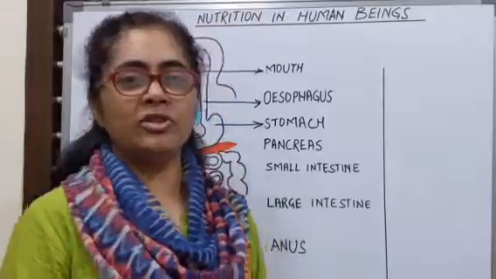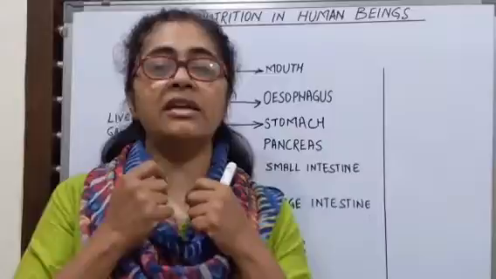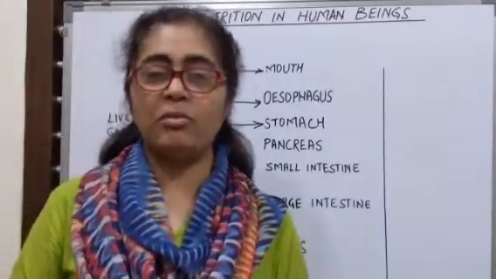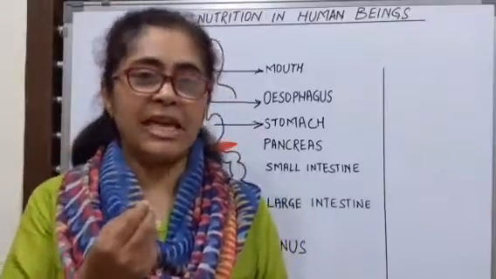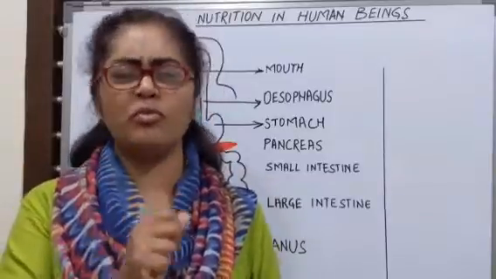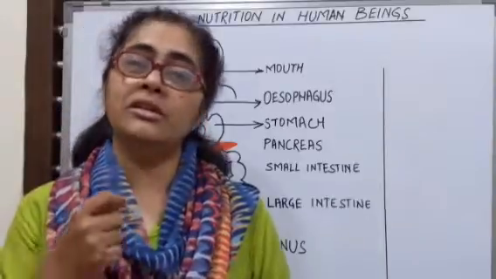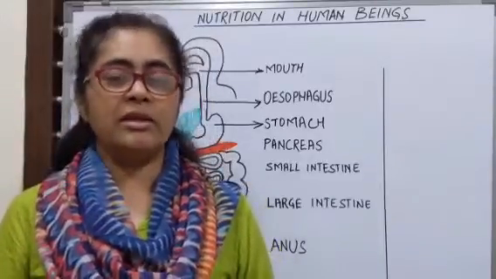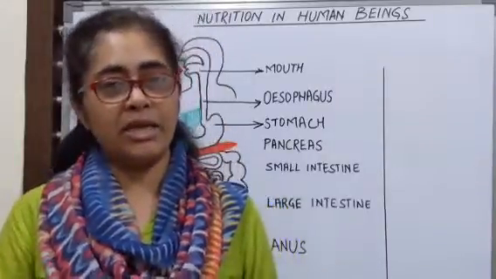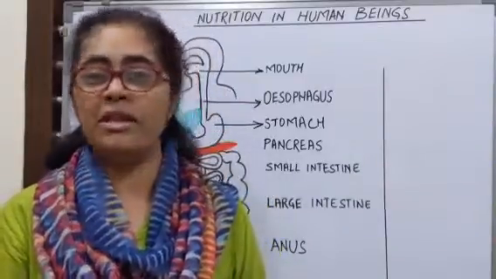Now, the first part of the alimentary canal is the mouth. This mouth contains teeth, tongue and the salivary glands. The teeth is responsible for cutting down the food into smaller particles. The salivary glands secrete saliva. Saliva mixes with the food and converts it into a soft ball-like structure. And the tongue helps to roll this food within the mouth during the process of chewing. The saliva contains a biological catalyst which is known as the salivary amylase, and that helps to break down the complex starch present in the food into simple sugar.